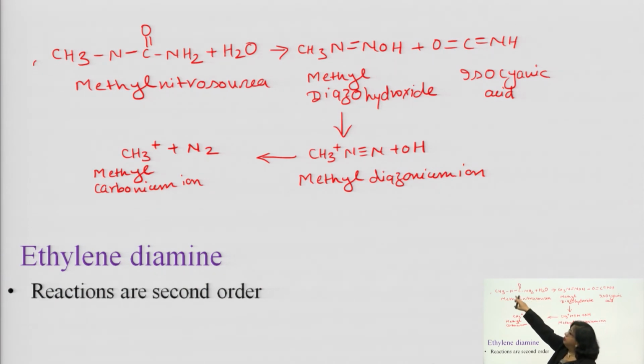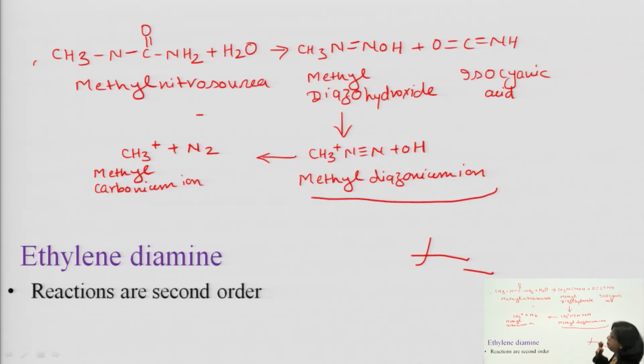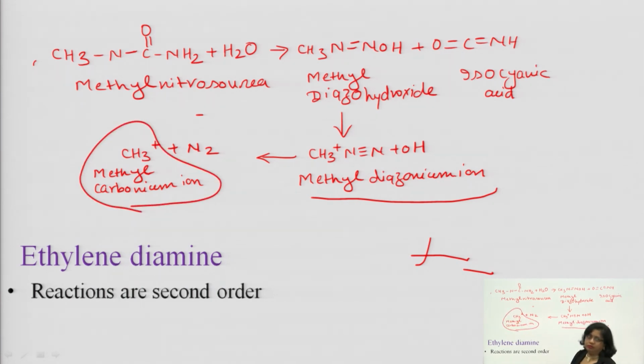Here you see methyl nitrosourea, first it forms methyl diazohydroxide. Okay. Now this methyl diazohydroxide, with isocyanic acid, will generate methyl diazonium ion. This methyl diazonium ion then liberates methyl carbonium ion. Here you will get the carbonium ion, which is highly reactive. Now this carbonium ion will alkylate the DNA base pair. So, this is the mechanism of